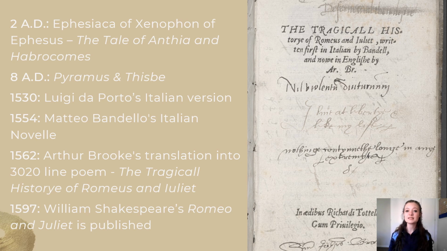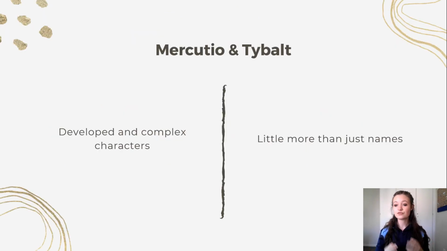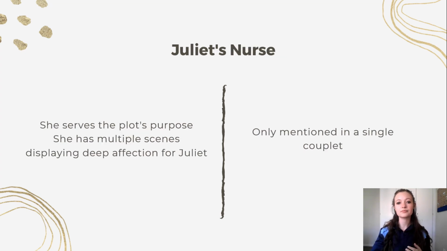And then in 1597, William Shakespeare wrote the famous play that we know today, Romeo and Juliet, and it was published. Now we need to look at the differences between Shakespeare's Romeo and Juliet and Brooke's Romeo and Juliet poem. So first of all, Mercutio and Tybalt, in Shakespeare's Romeo and Juliet, they are developed and complex characters. They play massive roles in driving the plot, in carrying the story. Whereas in Brooke's poem, they are just names. They're just names that come up in the poem.